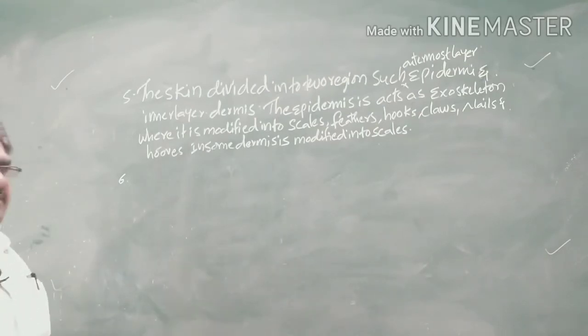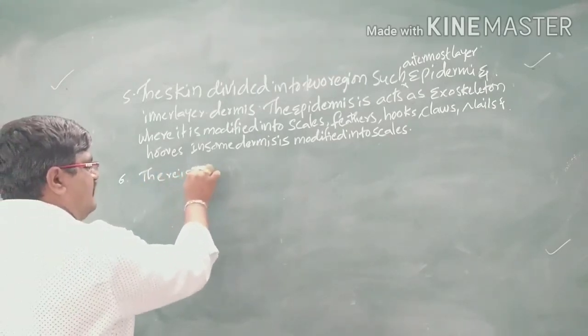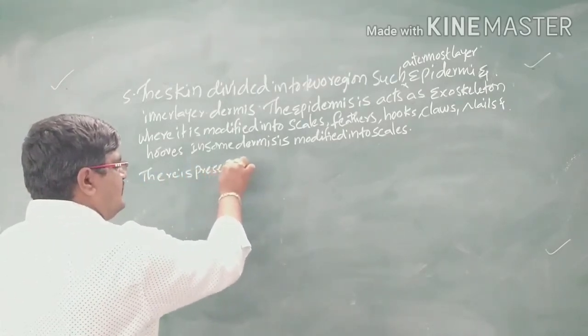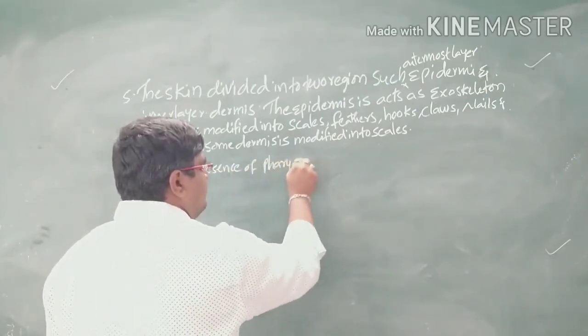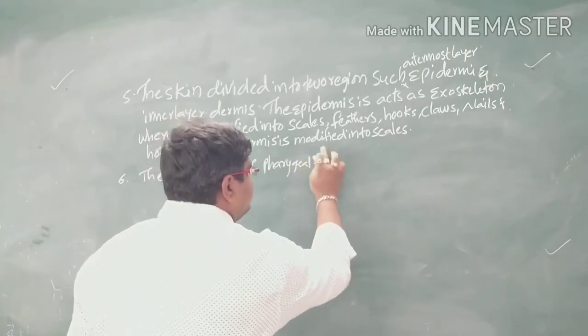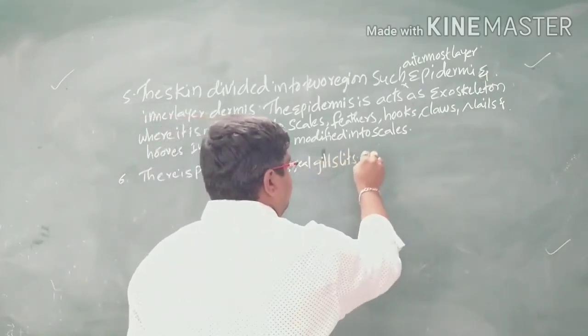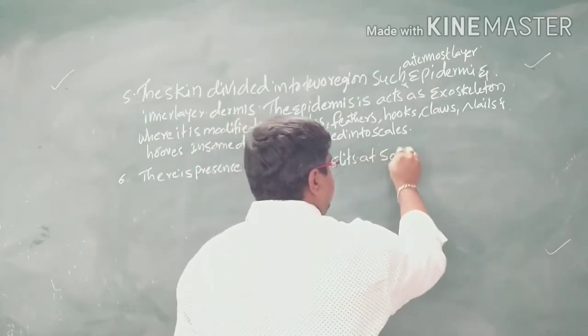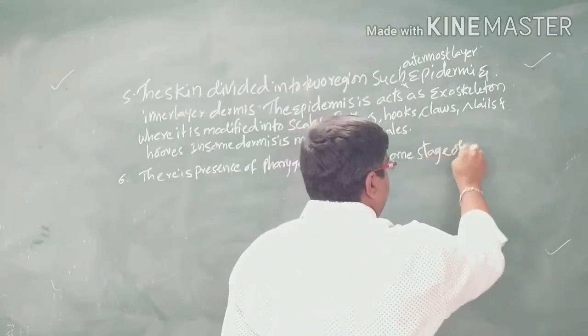There is a presence of the pharyngeal gill slits at some stage of life history.